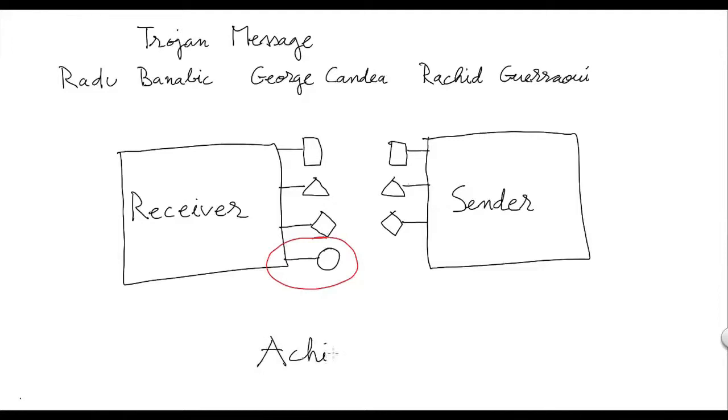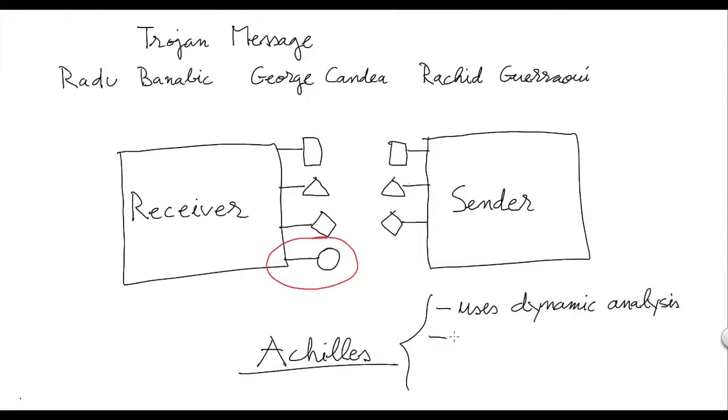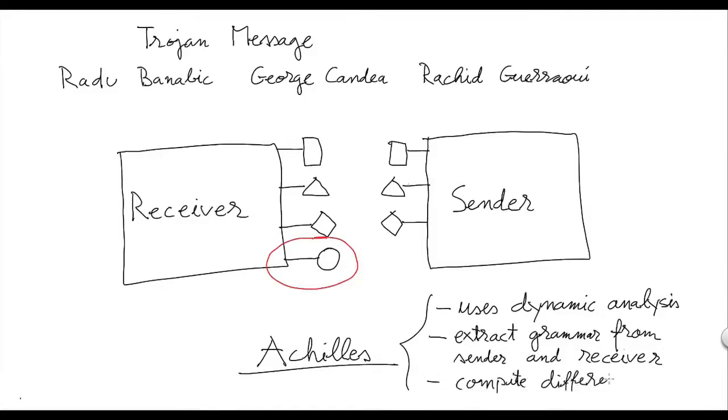Our approach, which we call Achilles, uses dynamic analysis on both sender nodes and on receiver nodes in order to find all the messages that the sender nodes can ever generate and all the messages that receiver nodes can ever accept as valid. Essentially, we extract a representation of the grammar of messages in the protocol used by the system, and then we compute the difference between the two. Although the message grammar should normally be the same in both the client and the server, we find that there are often subtle differences between the way it's implemented, and thus it leads to Trojan messages.